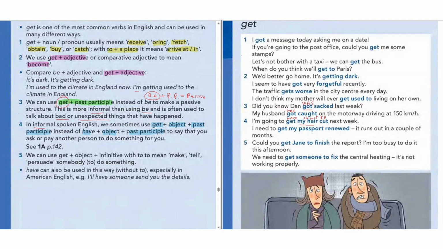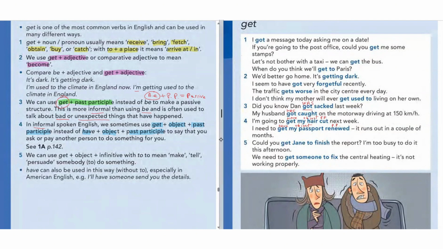I need to get, so I need to have my passport. So that's the object. Renewed is, as you can see, past participle. So you are paying someone to do the service for you. I need to get my passport renewed. Like I need someone to renew my passport.